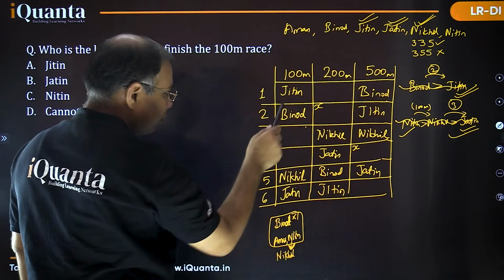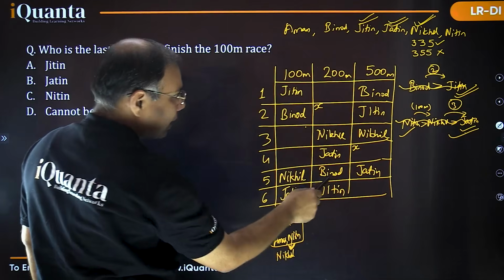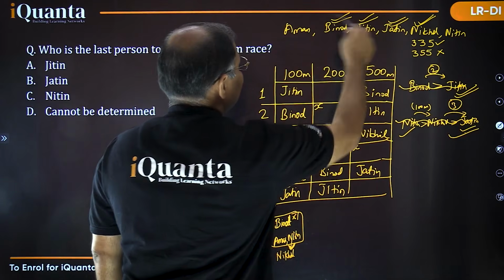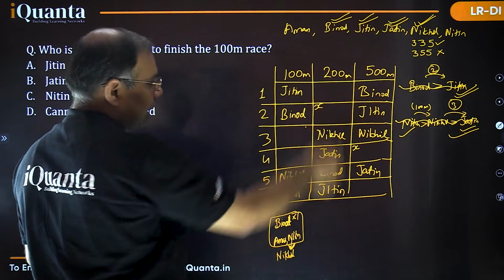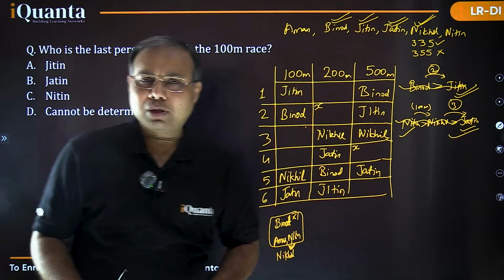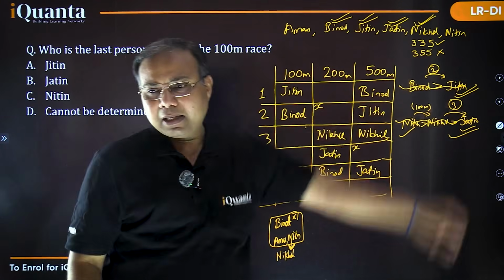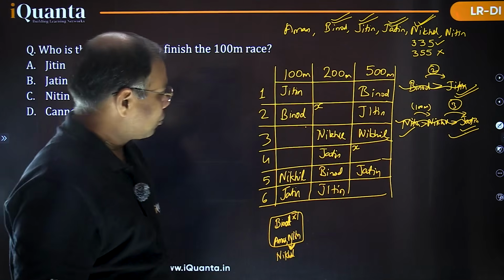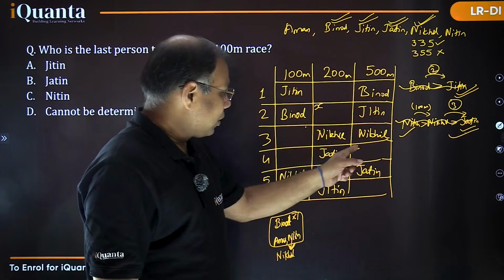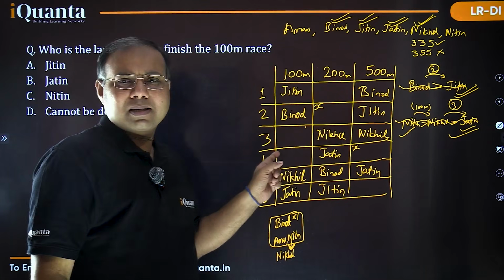So Binod and Binod. So Binod is also done. And what about Aman? We haven't filled Aman yet. Okay, so these two persons are remaining now, Aman and Nitin. Let's identify that fast. So this is X. So this can't be the same person X, isn't it?